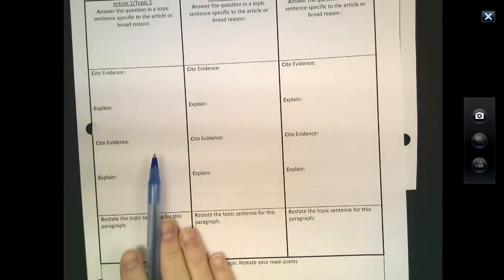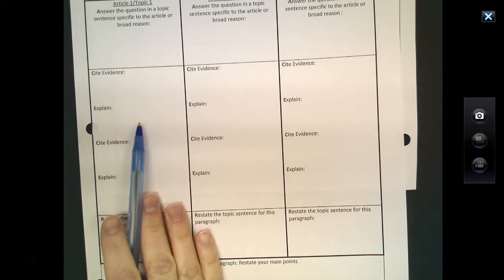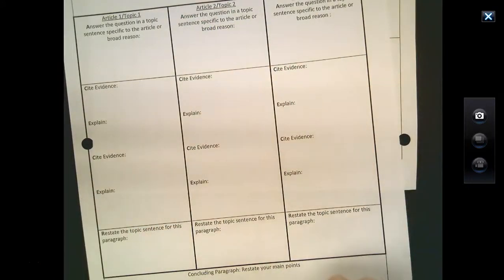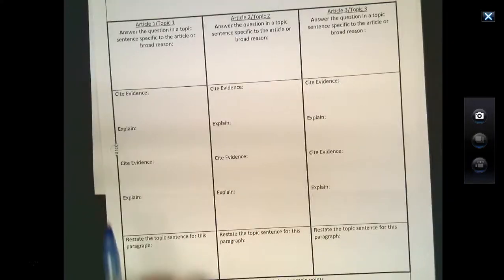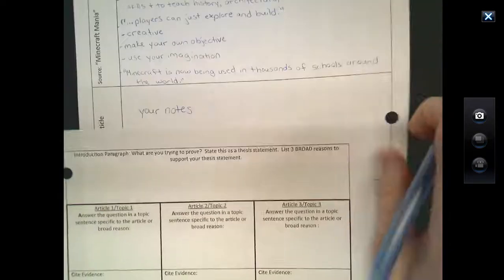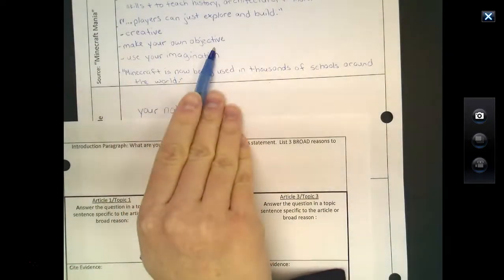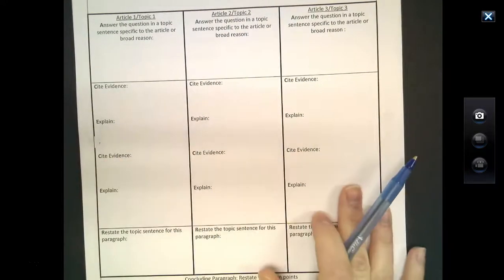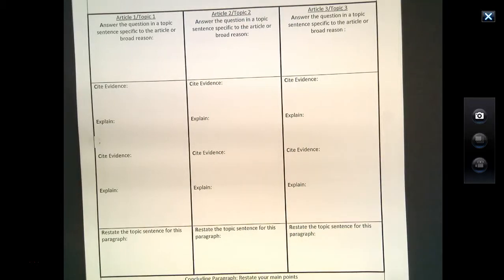A few things to keep in mind. You don't have a whole lot of space on here, so you either need to write small, or if you need to, you can write on a separate piece of paper. You could take this and make it on another piece of paper if you need some more room. Also have your articles handy in case you need to go back to find some evidence if you didn't do it the first time quite as completely as you would have liked. Maybe you don't know what a note means, so you would want to go back and find that. That's fine. When you're done planning out your body paragraphs, then you're ready to go on to the next video on how to organize your introduction paragraph.